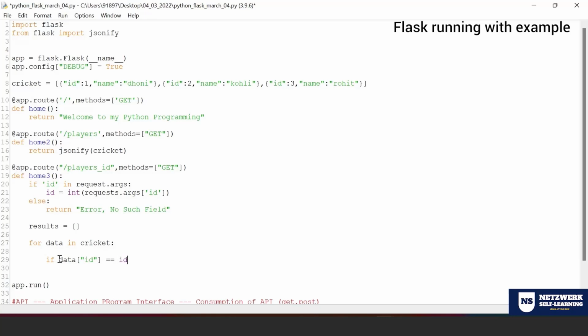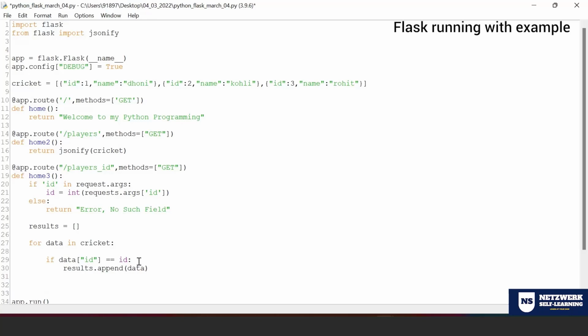So I'm comparing this ID with the ID on line 21. If it is the same, then it is a match for this element. So I'm going to add that to my list, results.append of that particular data.